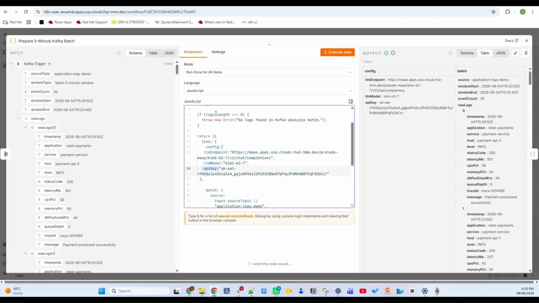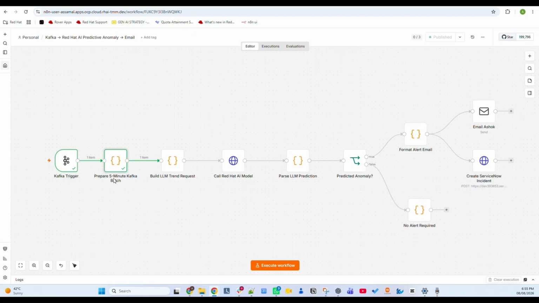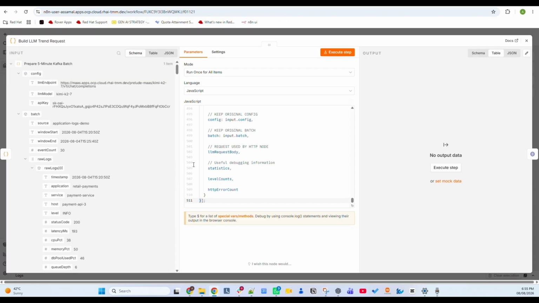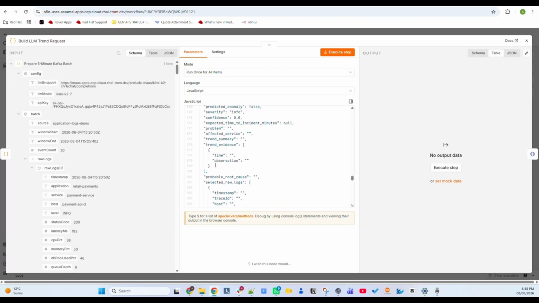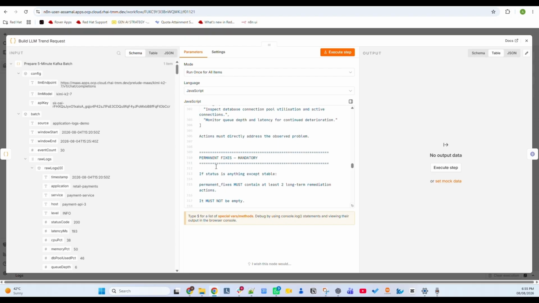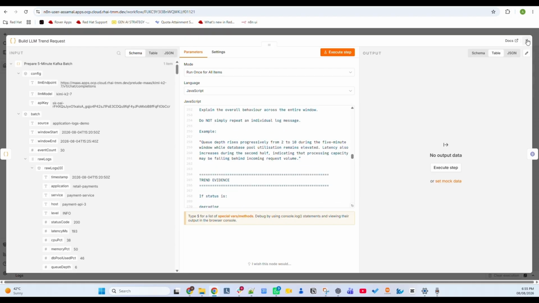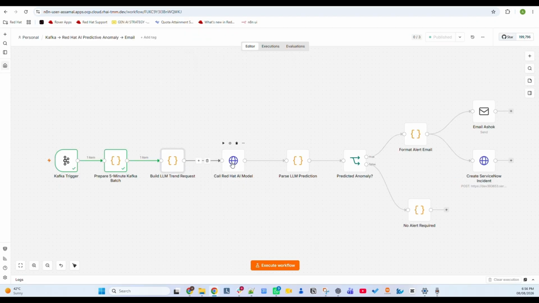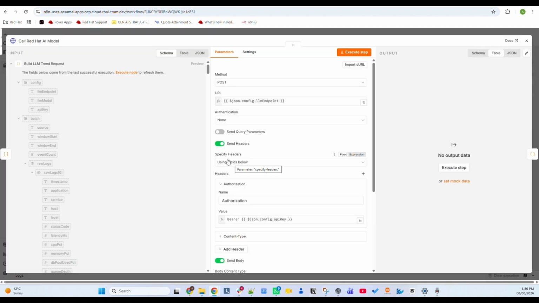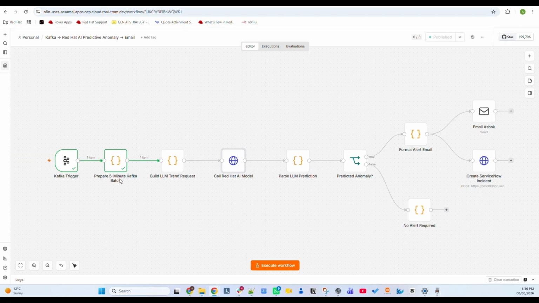And this is the API key. Once this 5-minute batch is produced and this configuration is passed, we are building the LLM chat request. This is used to prepare the message so that the LLM can consume these messages as input. So I have the complete logic written here. Once the messages are prepared, we call the Red Hat AI model endpoint. This is where the Kimi 2.7 model is called with the 5-minute load of Kafka messages. Once the Red Hat AI model gives the output, we get the JSON, and we parse the JSON message, and that is the LLM prediction.